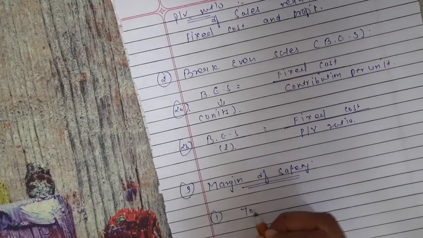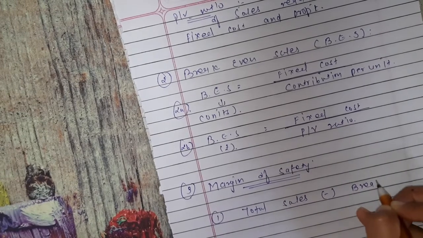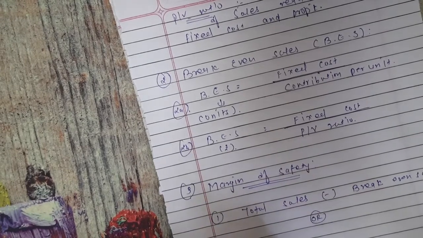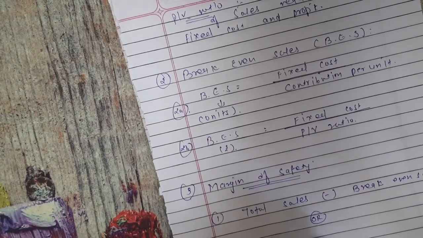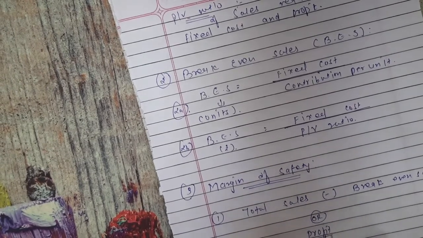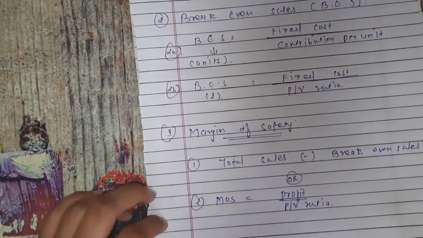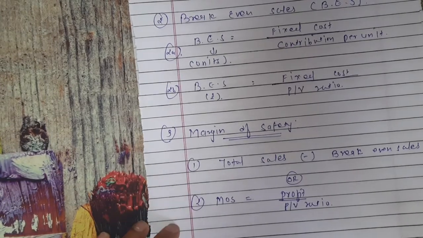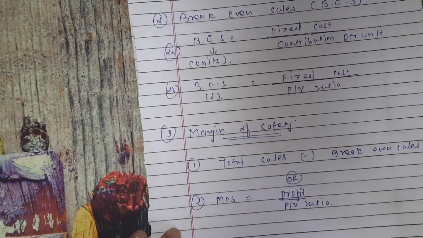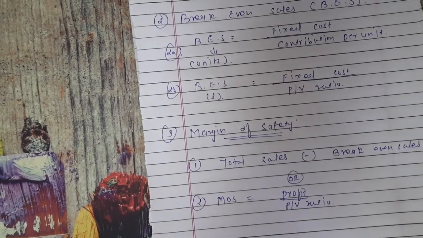First one, total sales minus break even sales, or another formula is there, margin of safety is equal to profit divided by PV ratio. Okay, we see the two formulas of the margin of safety. First one, total sales minus break even sales, we get the margin of safety, or sometimes we use this formula, profit divided by PV ratio.